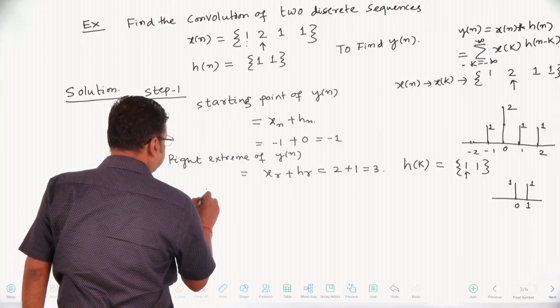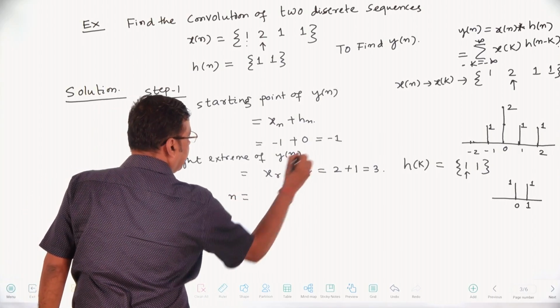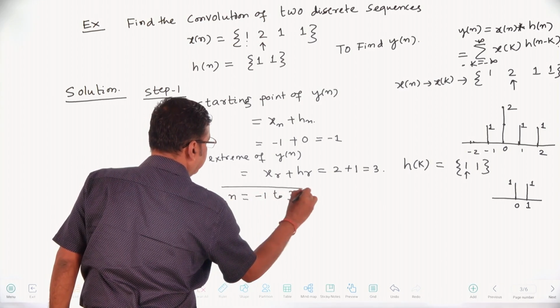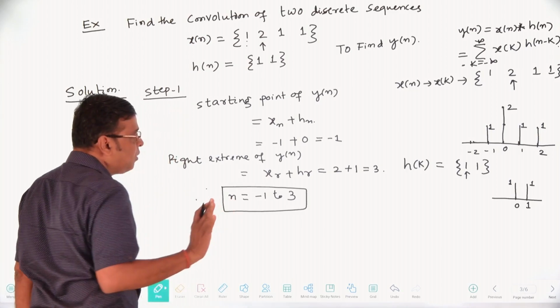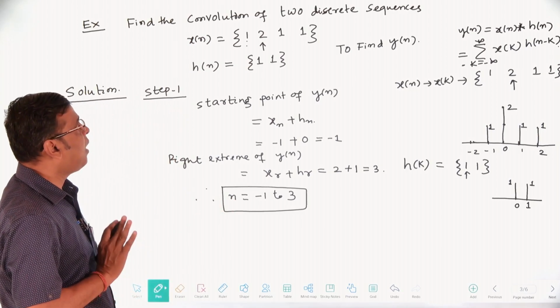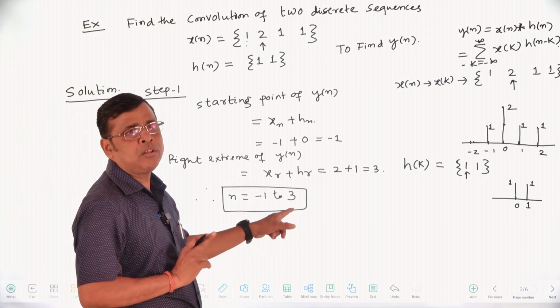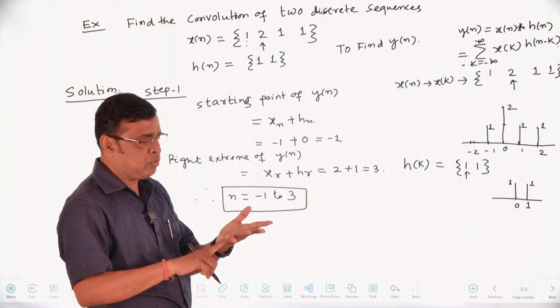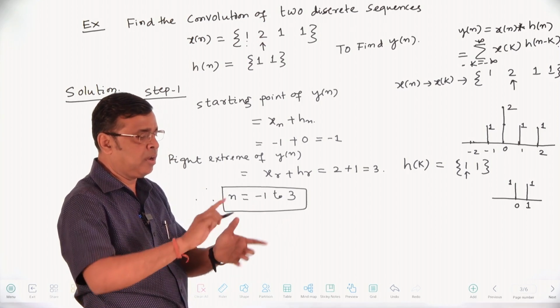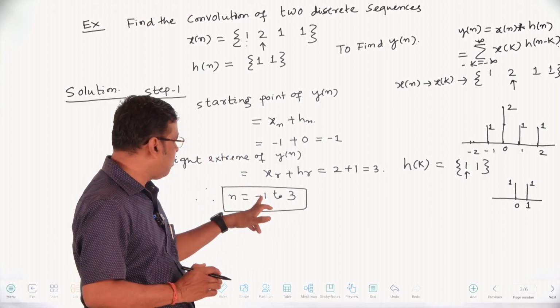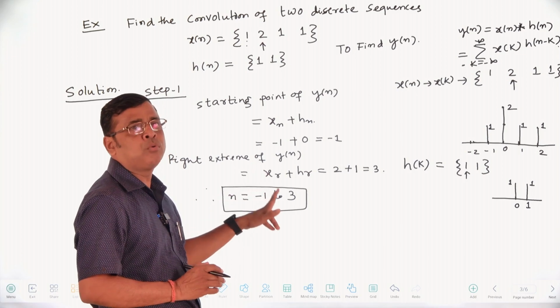Therefore n goes from -1 to 3. It is very, very important. First of all, you are sure that your final output has a range of -1 to 3, which means -1, 0, 1, 2, 3. The length will be 5. Do you understand or not? That is y of -1, y of 0, y of 1, y of 2, y of 3.